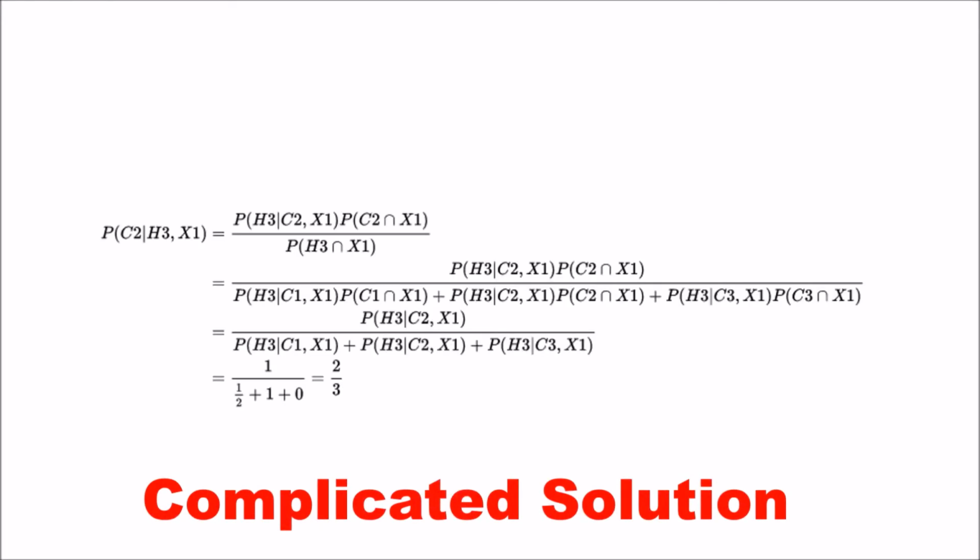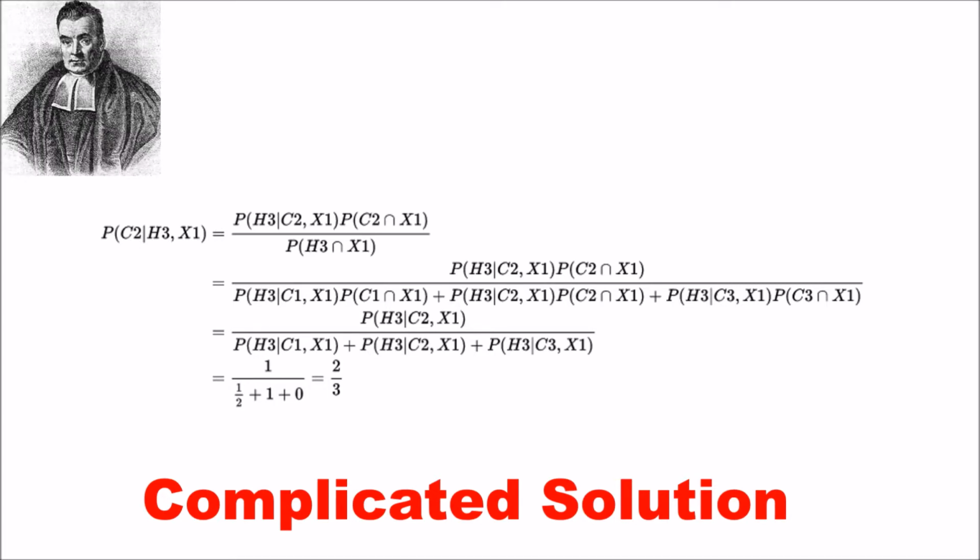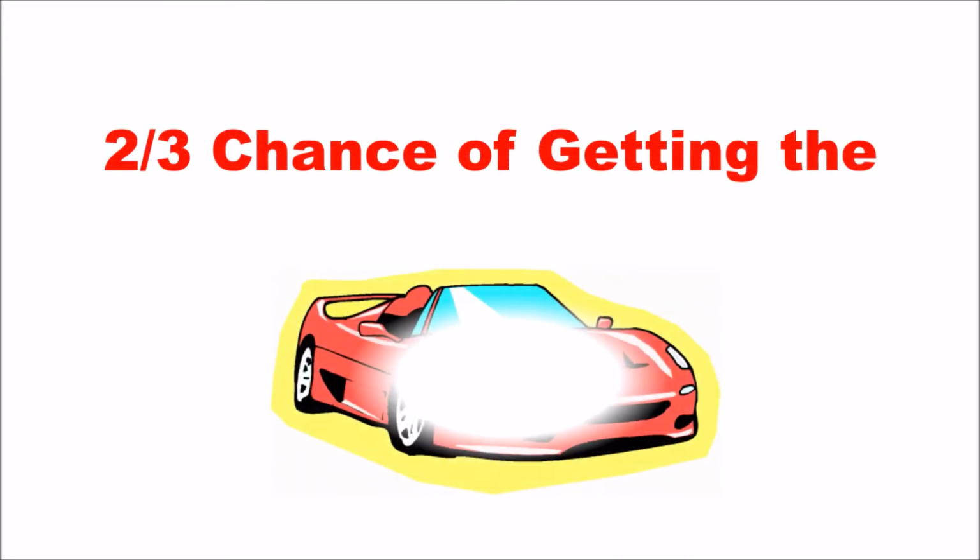This is a complicated solution, using Bayes' theorem. Bayes' theorem was named after Thomas Bayes, a statistician and philosopher. It is a probability theorem which describes the probability of an event, based on prior knowledge that relates to that event. As you can see, the result is still 2 over 3, meaning if you follow the switching method, you will have a 2 in 3 chance of getting the car.